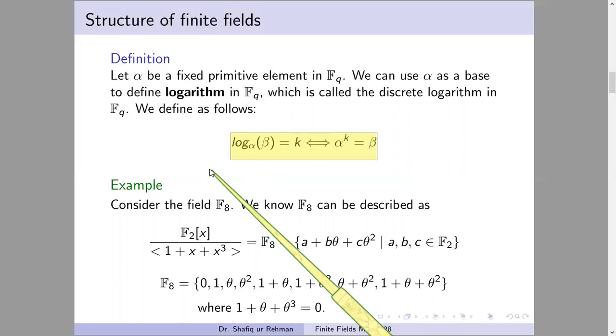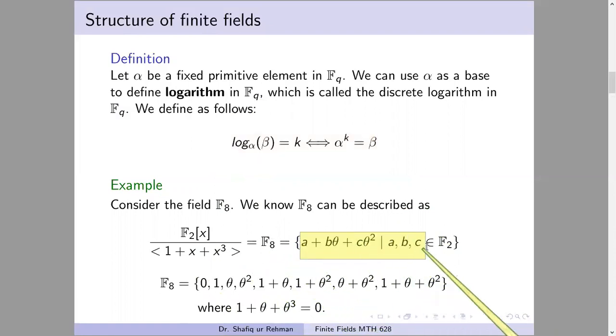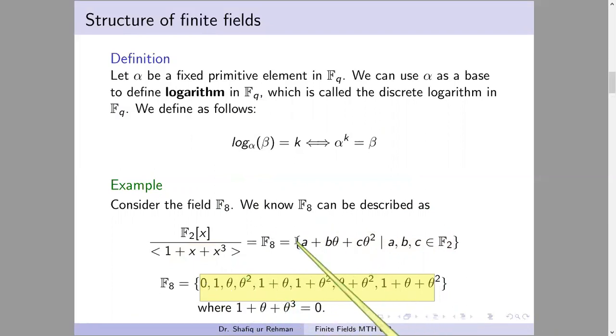For example, we have the field F8. F8 can be described as F2[x] over 1 plus x plus x cube, and it consists of 8 elements, which can be described in this way. And theta is a root of this polynomial, so we write these 8 elements. So now we compute the log and anti-log for each element.